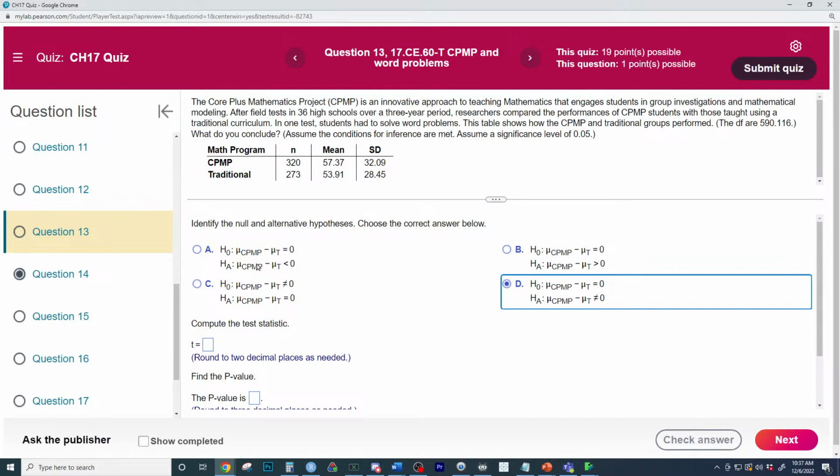This one would imply that it is lower for the first test because of the less than sign. You can just plug it right there: first test less than second test on average. This one would be the evidence trying to look for a first test higher than second test, because you can just take that and plug it right there to think about which way it's communicated. And we are looking for the difference.